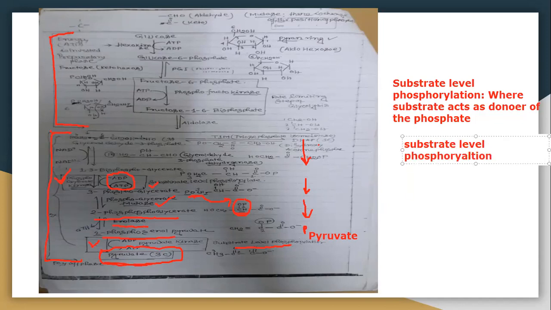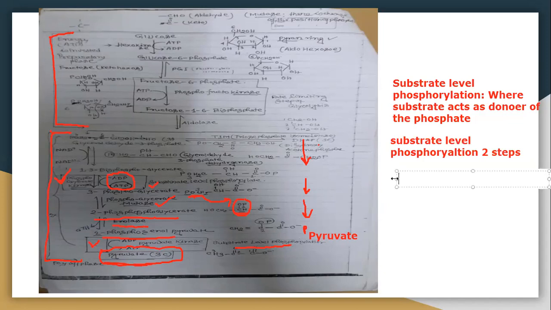Substrate level phosphorylation has two steps, where energy is gained, or ATP is produced. Two steps are there.